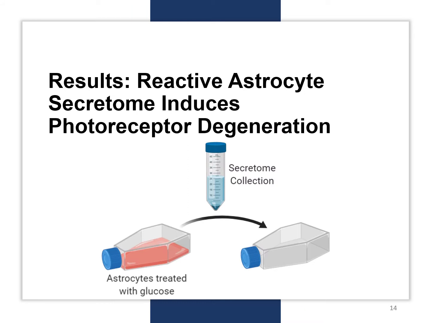Astrocyte and photoreceptor interaction in the blood-retinal barrier was modeled using astrocyte secretome. Secretome is a set of proteins secreted by the cell into its extracellular milieu. Secretome was collected from astrocyte cultures and used as treatment for the photoreceptors. Although astrocyte secretome originated from different glucose levels, additional biological replicates of glucose treatments ensured that the difference in glucose levels did not affect the results.